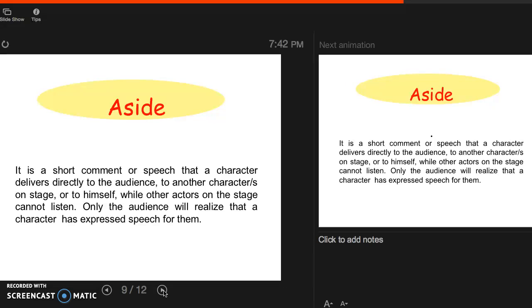Only the audience is supposed to realize that the character is expressing ideas directly to them. So that's what an aside is. Think of it as a character on stage turning aside to the audience and sharing something with us, or turning aside to another character and having a private conversation that only the audience is supposed to hear.